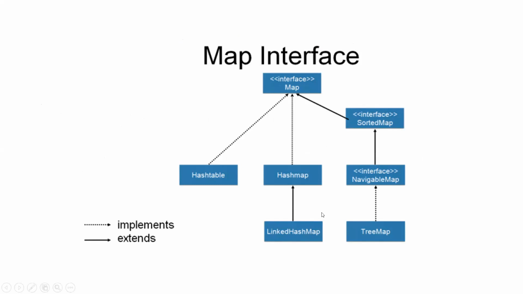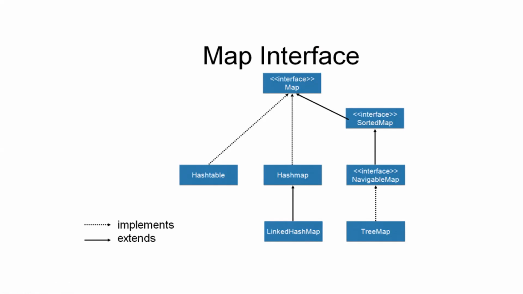So if you observe these things, the map has the sorted map as well as the hash table, hash map, navigable map, linked hash map, and as well as the tree map. And you can observe the differentiation also. So if you are referencing this particular implementation, okay, generally all the interfaces allow us to implement the things.